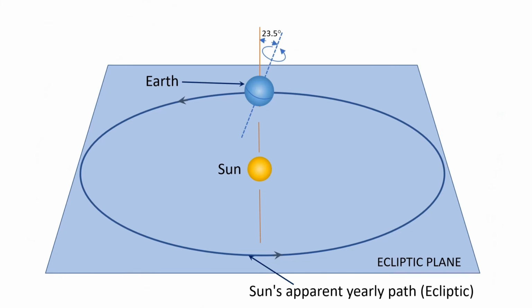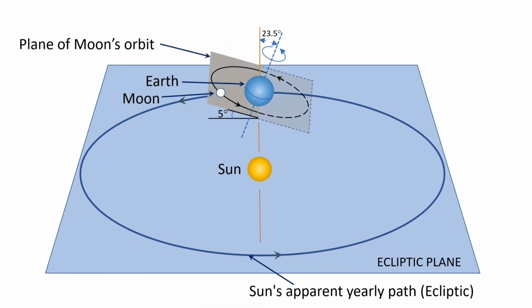We all know that the Moon orbits around this Earth. Moon's orbit has an angle of about 5 degrees to the ecliptic plane. If you draw an imaginary plane containing Moon's orbit around the Earth, as shown with the tilted rectangle, then this will also be at an angle of about 5 degrees to the ecliptic plane. Moon's orbit crosses the ecliptic plane at two locations. The first one is when the moon is on the ascending path, and the second one is when the moon is on the descending path.